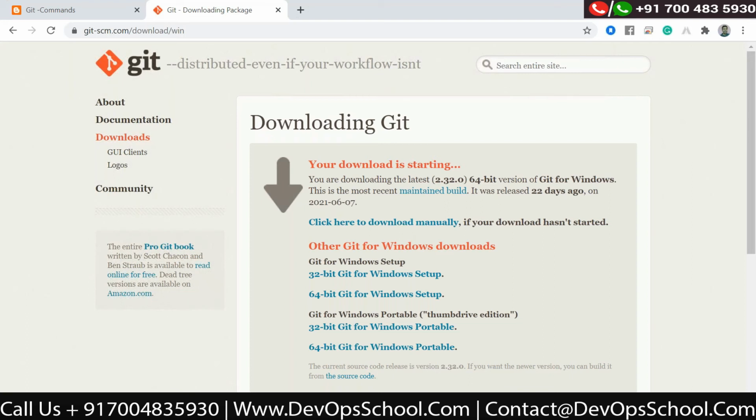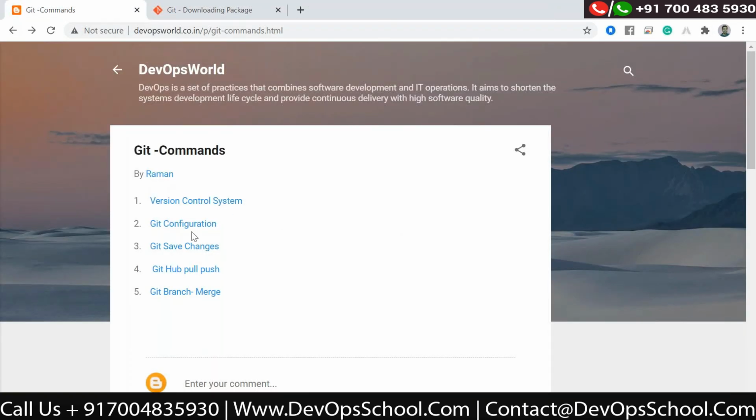Install this, then... okay, one minute. Okay, I think it should be installed by this time. Now we will go to the Git configuration.